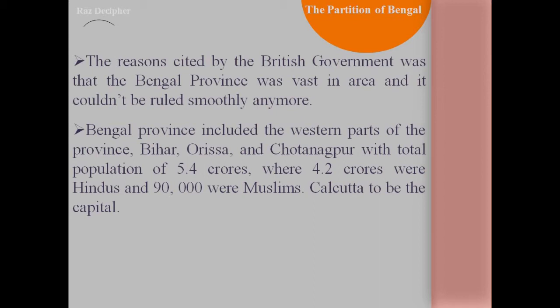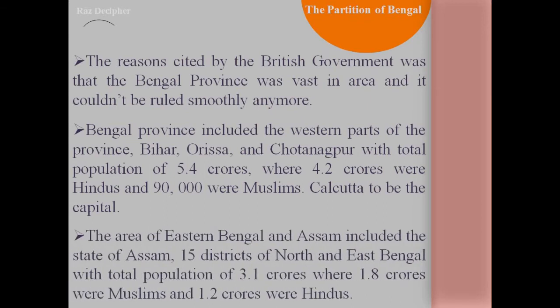Calcutta was to be the capital of this land, and it was divided based on religion. On the other hand, Eastern Bengal and Assam, which included the state of Assam and 15 districts of North and East Bengal, had a population of 3.1 crores, where 1.8 crores were Muslims and 1.2 crores were Hindus. So clearly we can say that the partition of Bengal was created based on religion, where in the Bengal province the majority were Hindus, and in Eastern Bengal and Assam the majority were Muslims.